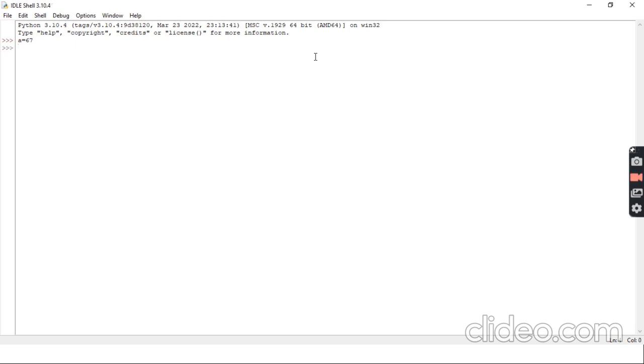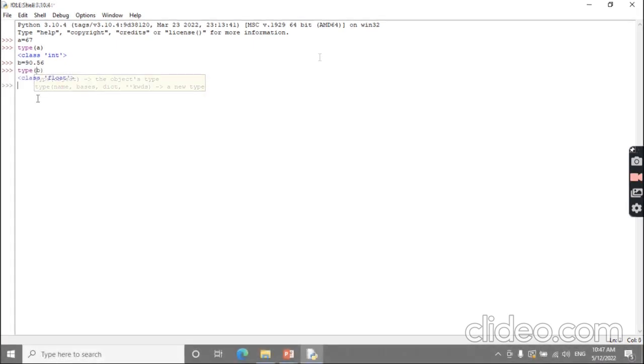If you want to find out the type of the variable, you will use the function type, and A. Here you can see class is int. It means it is an integer kind of value. Now I'm writing b equals 90.56. If you want to know the type, again you will use the type function. In brackets we will write b, and you can see it is showing class float.